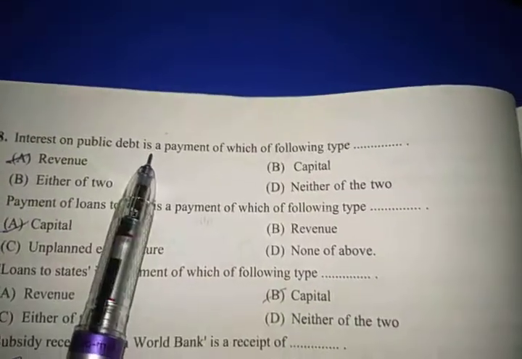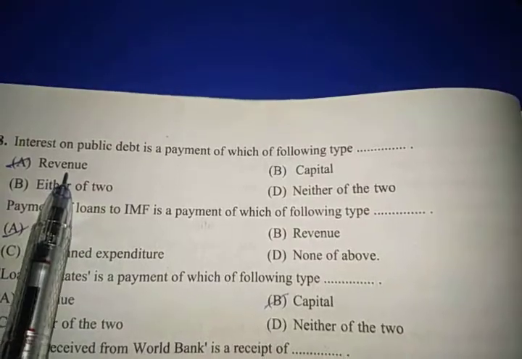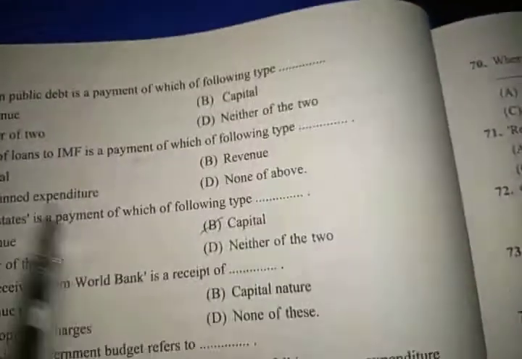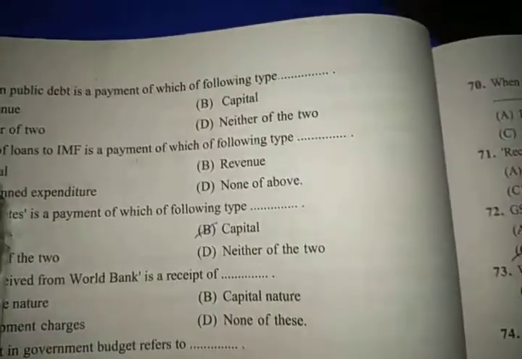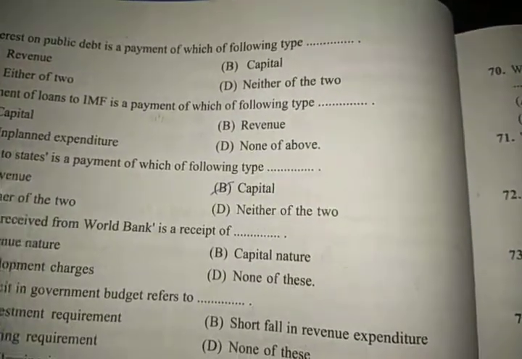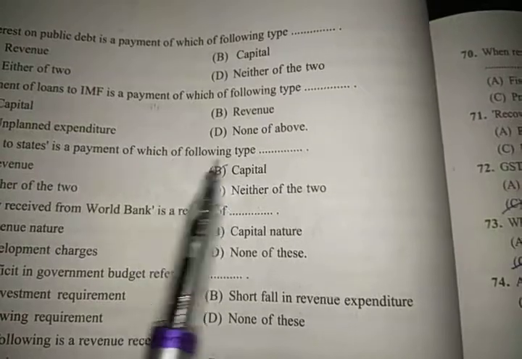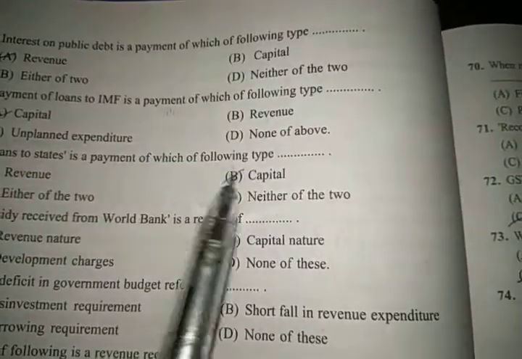Next, interest on public debt is a payment of which of the following types? Interest on public debt is a type of revenue payment, because this is paid every year. Payment of loan to IMF, we are paying a loan, so it is a type of capital expenditure. Loan to state is a payment of which type? It is a loan, so capital payment.